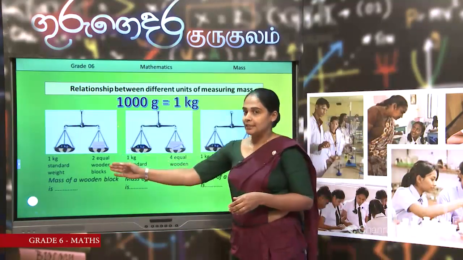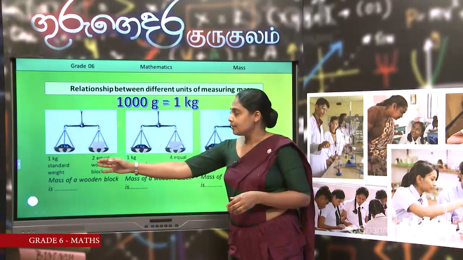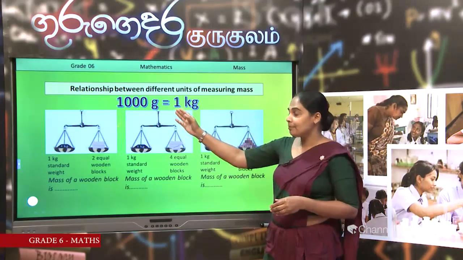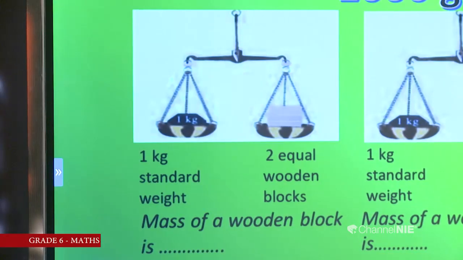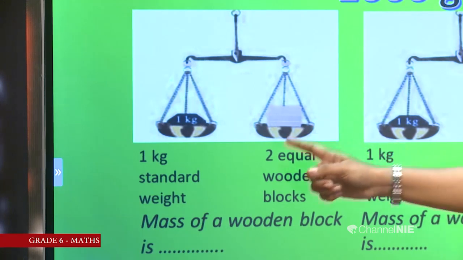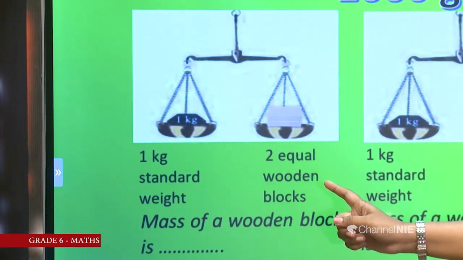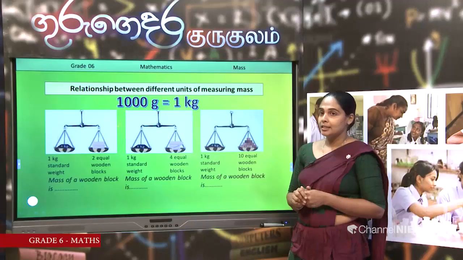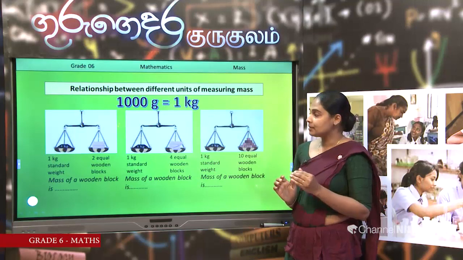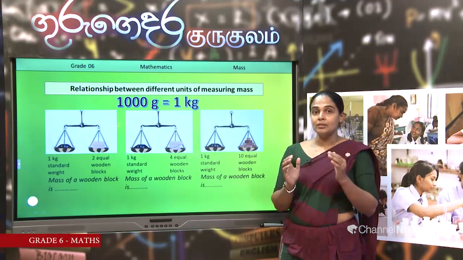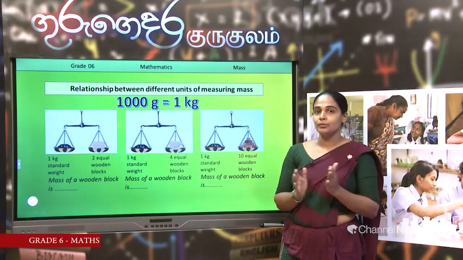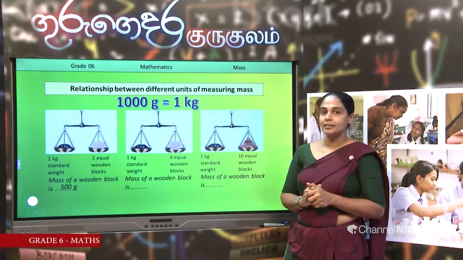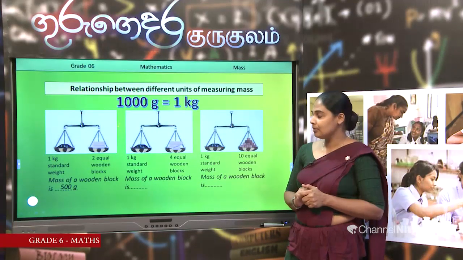In the first picture, 1 kilogram in one pan, and in the other pan 2 equal wooden blocks. Then you can apply this: 1 kilogram means 1000 grams. Now, 2 equal wooden blocks is equal to 1000 grams. To find the mass of a wooden block, 1000 is divided by 2. Then what is your answer? 500 grams. Check whether it is correct or not.